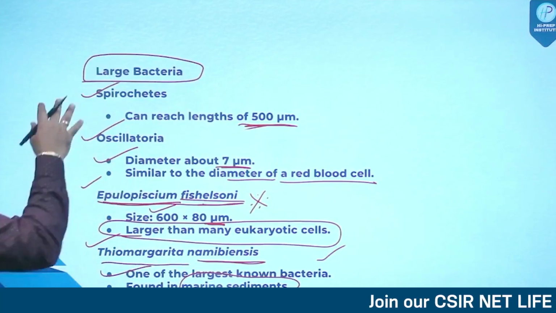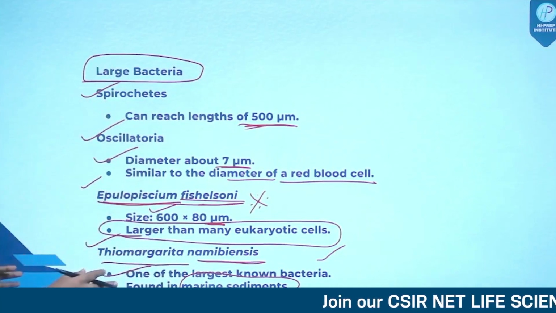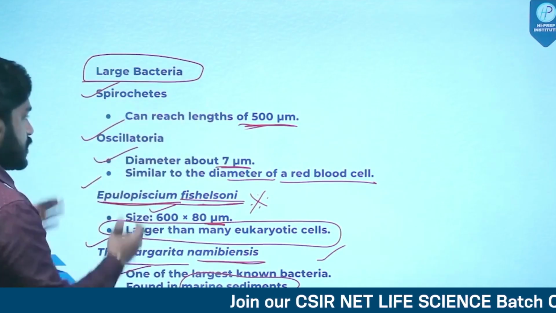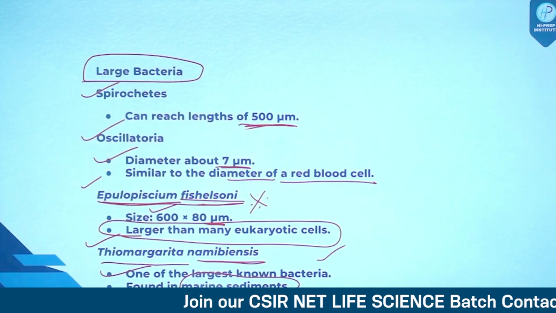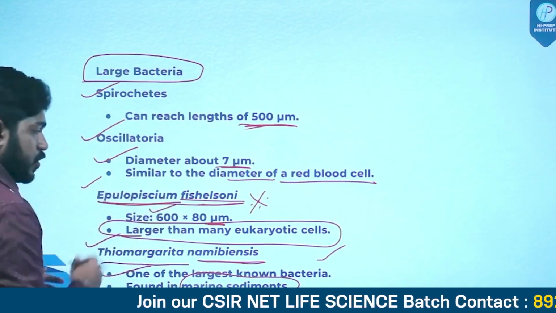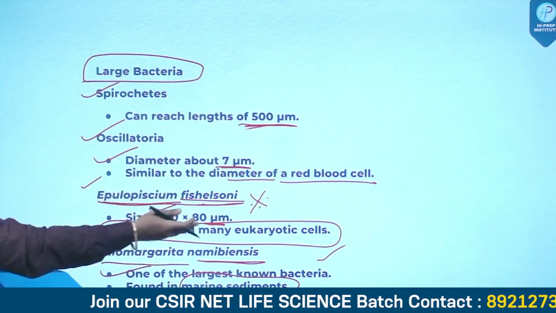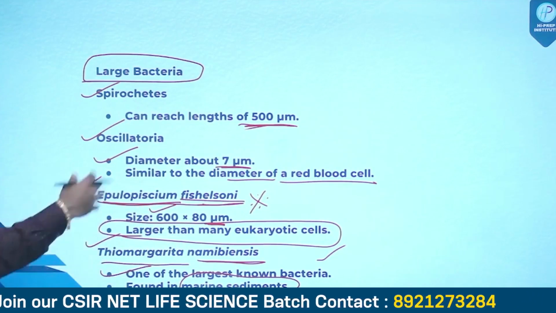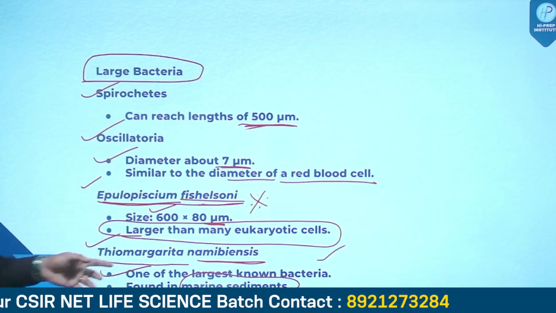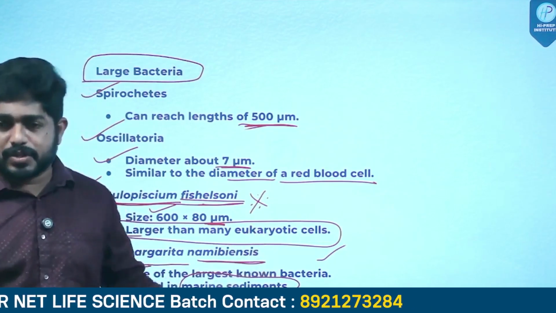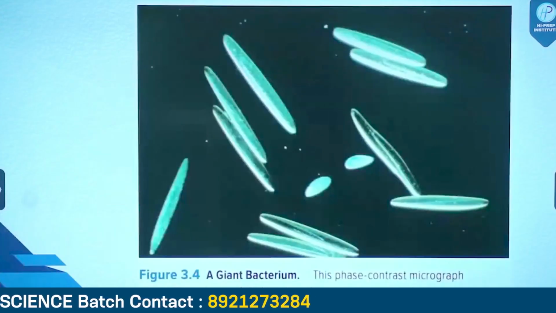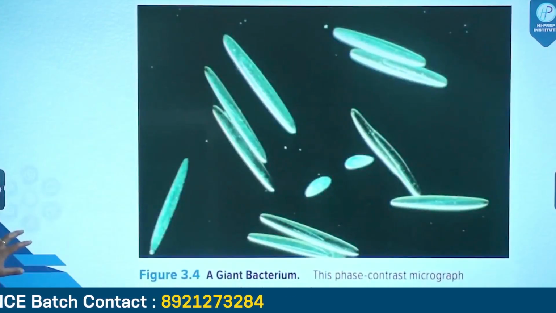So we are seeing some of the largest bacteria. Spirochetes are obviously large due to their length. Oscillatoria is a large bacteria. Epulopiscium fishelsoni is a large bacteria which is actually larger than many eukaryotic cells. And Thiomargarita namibiensis is one of the largest known bacteria which are always found in marine sediments. So these are very important points.